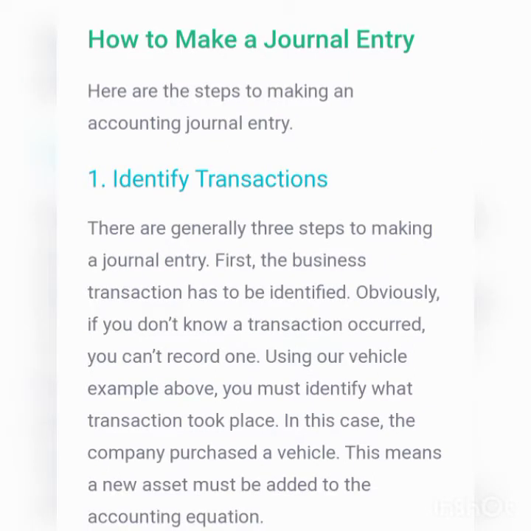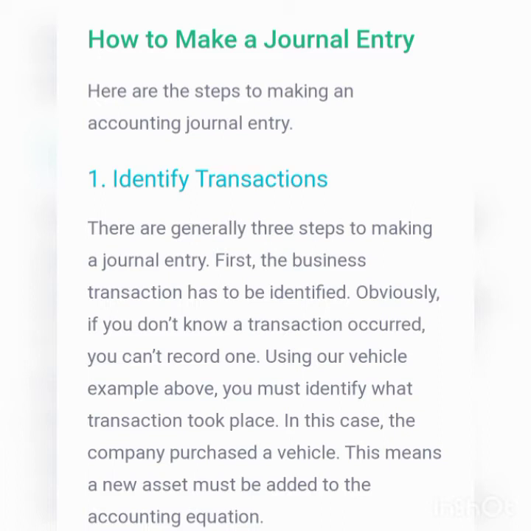The important steps involved in the process of recording a transaction in the journal are: first one, identify the transaction. There are generally three steps to making a journal entry. First, the business transaction has to be identified. If you don't know a transaction occurred, you can't record one. Using our vehicle example above, you must identify what transaction took place. In this case, the company purchased a vehicle. This means a new asset must be added to the accounting equation.